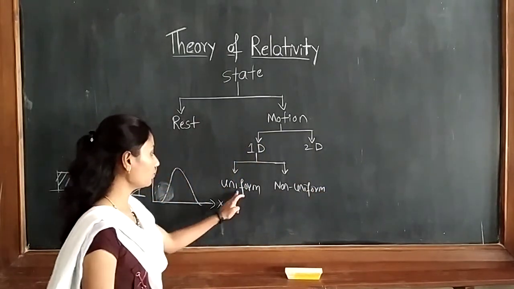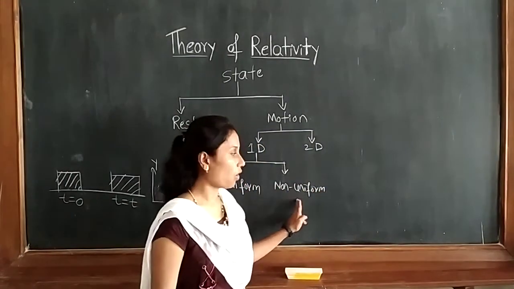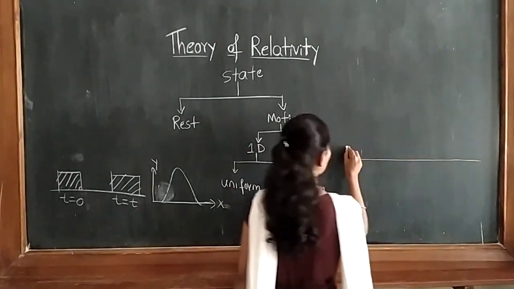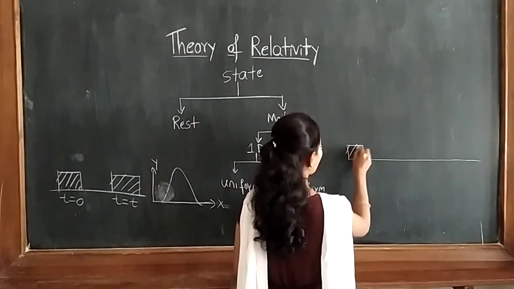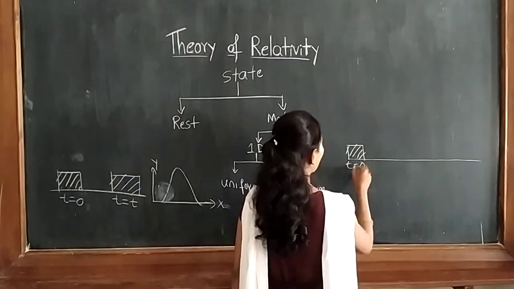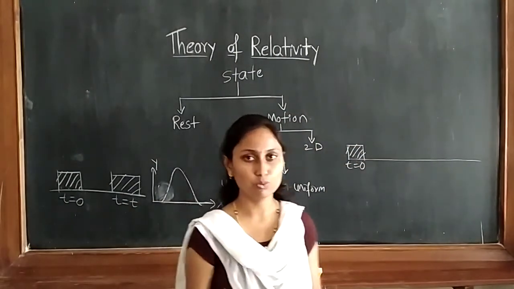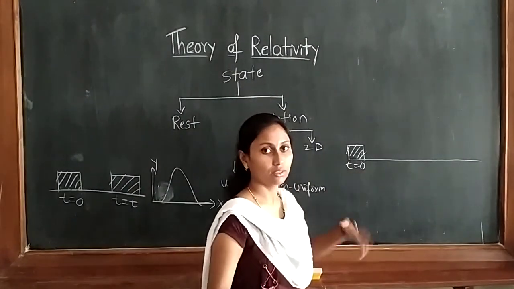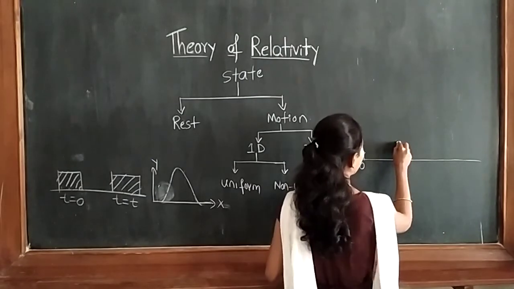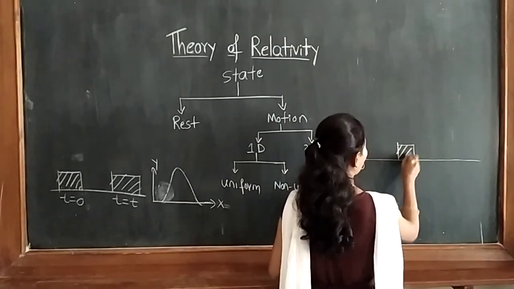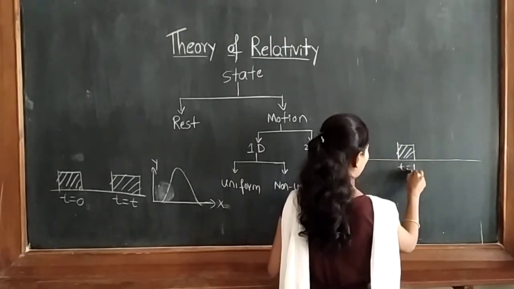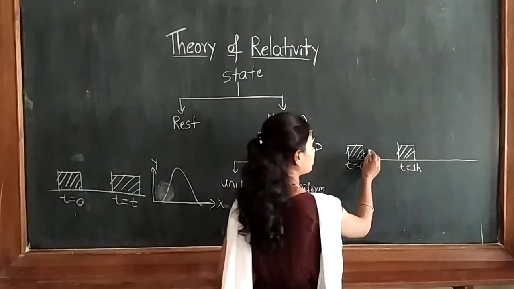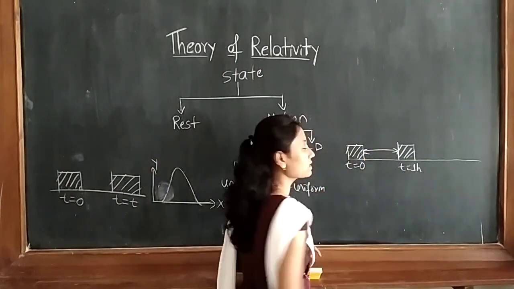Two are there. One is the uniform motion and second one is the non-uniform motion. So uniform motion is nothing but, suppose one body is there, at time t equal to 0 seconds, it starts to move. Then what will happen? Exactly at 1 hour, it reaches another position. So at 1 hour, it is reaching this position.